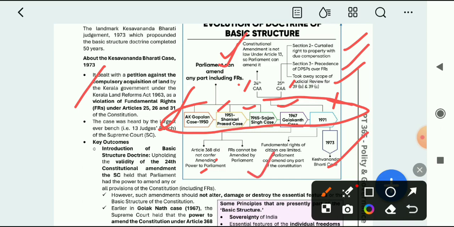So here mainly the conflict was between Parliament and the judiciary, meaning who is more supreme, or who can amend an article anytime. There was a conflict between these two. We have seen that in different cases Parliament can amend any part, including fundamental rights.